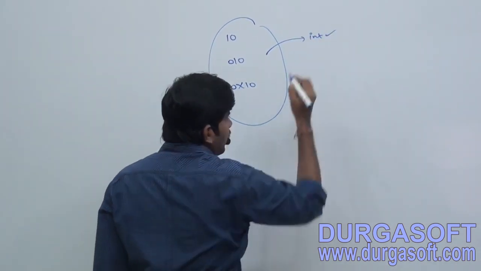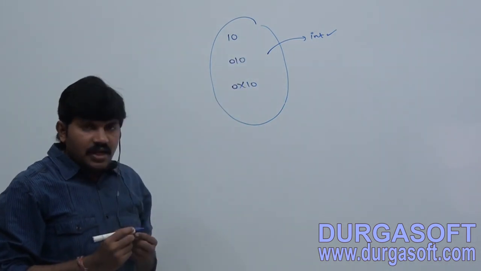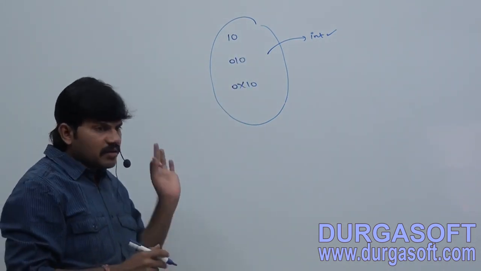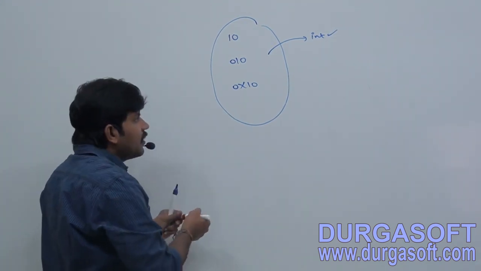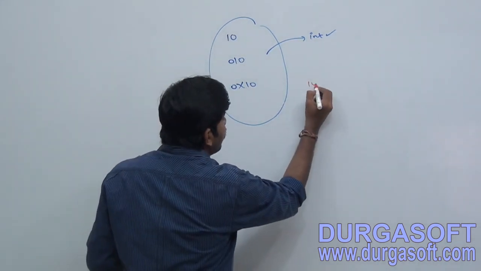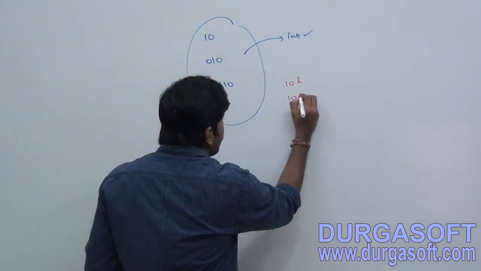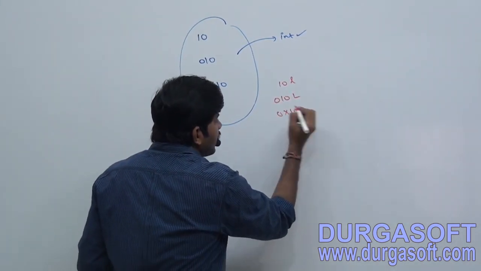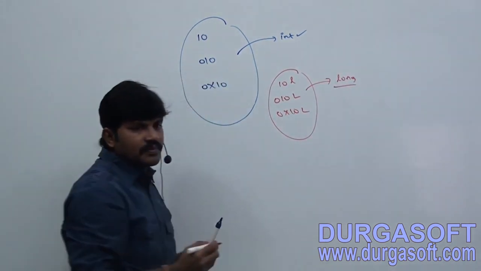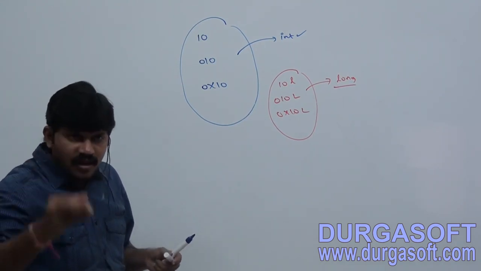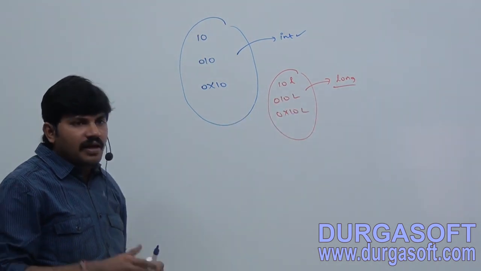Integer type. Are you getting? So every integral literal by default what type? Integer type. Sir, I want to specify explicitly it is the long type. How you can specify? If a number is suffixed with small l or capital L, either small l or capital L, 10L or 0x10L, now this number is considered as long type, right? How you can specify is nothing but by suffixing with small l or capital L.